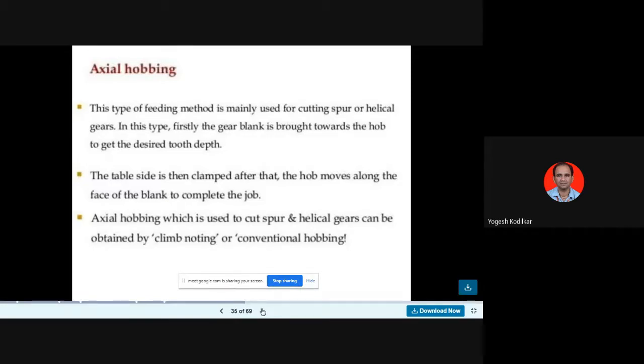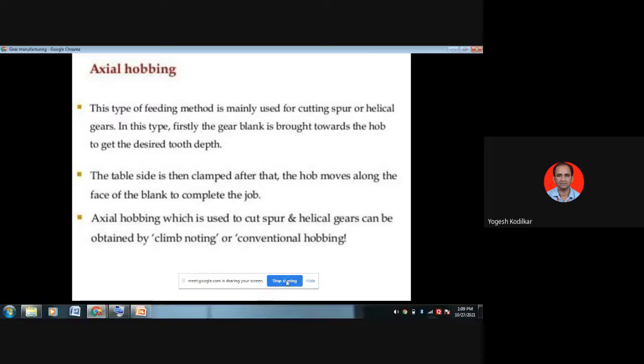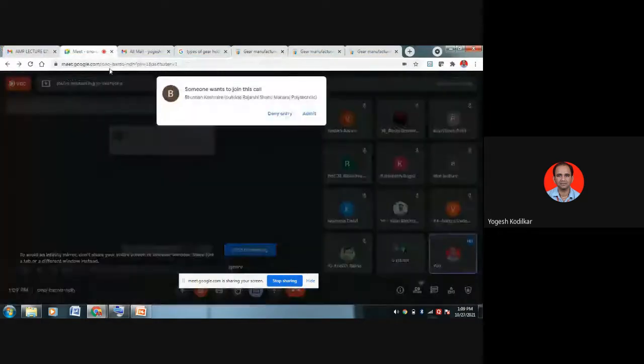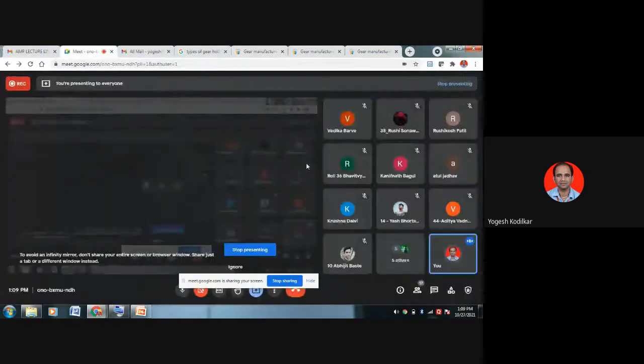In this type, firstly the gear blank is brought towards the hob to get the desired tool shape. The table slide is then climbed after that. The hob moves along the face of the blank to complete the job. Axial hobbing, which is used to cut spur and helical gears, can be done by climb hobbing or conventional hobbing. That is axial gear hobbing, in which both gear axes are parallel to each other. So they must be coordinated.